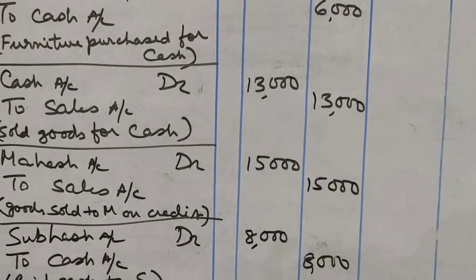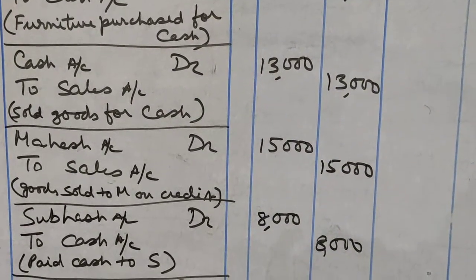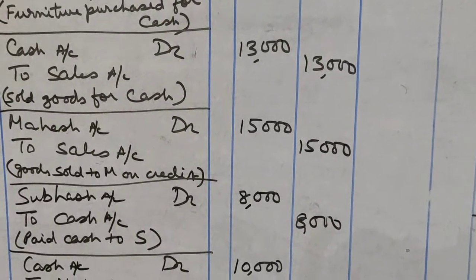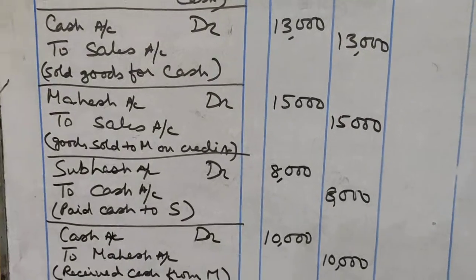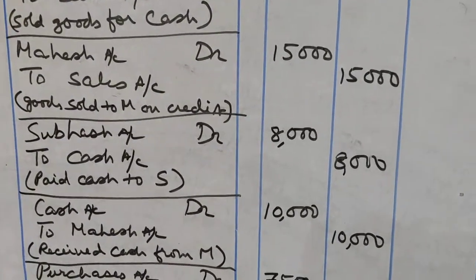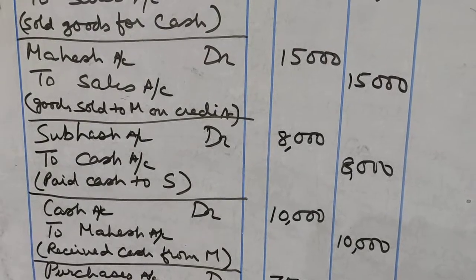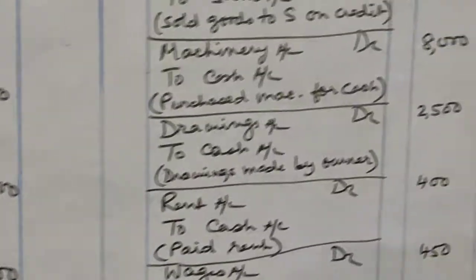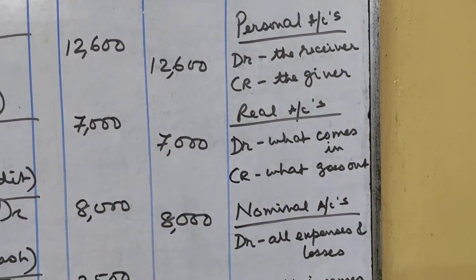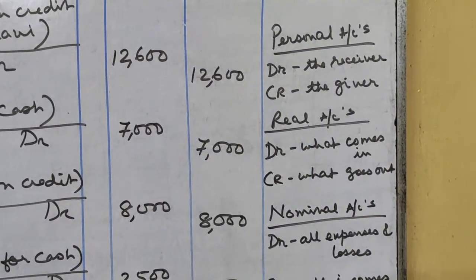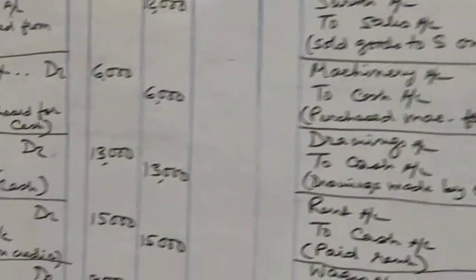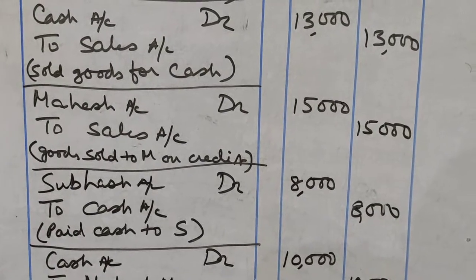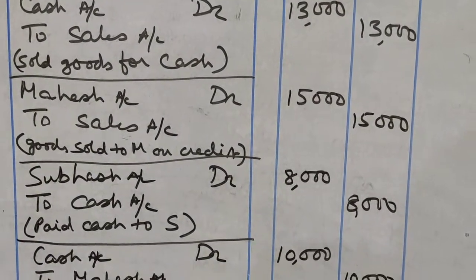Then paid cash to Subhash. The amount is 8,000. Now we are paying cash to Subhash. That means cash is going out of the business. Just now I told you that whenever cash goes out of the business, cash account will be credited. So cash account is credited, and who is getting the cash? Subhash is getting the cash. Subhash is personal account. Personal account, the rules are debit the receiver, credit the giver. That means Subhash is the receiver of the cash. So I will debit Subhash's account. So Subhash account debit 8,000 to cash account.